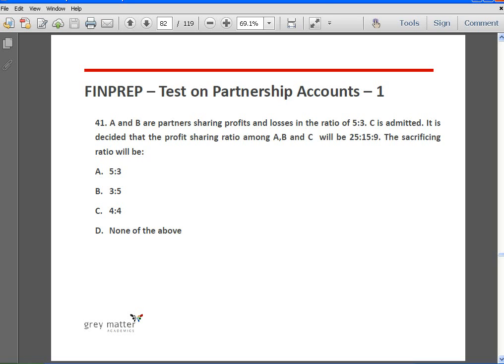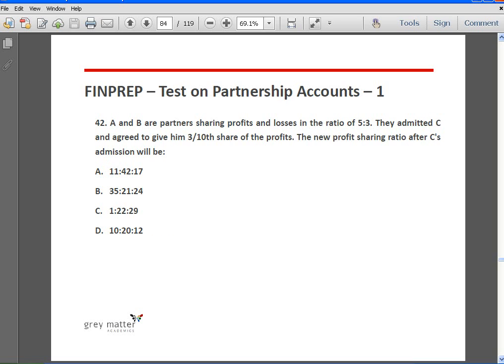And so answer is A, 5:3. Okay, next. A and B are partners sharing profits and losses in the ratio of 5:3. They admitted C and agreed to give him 3/10 share of the profits. The new profit sharing ratio after C's admission will be.